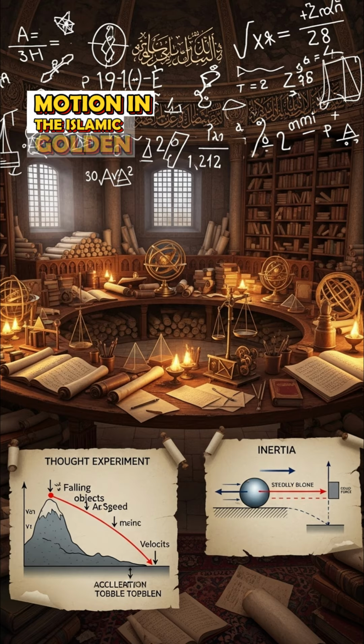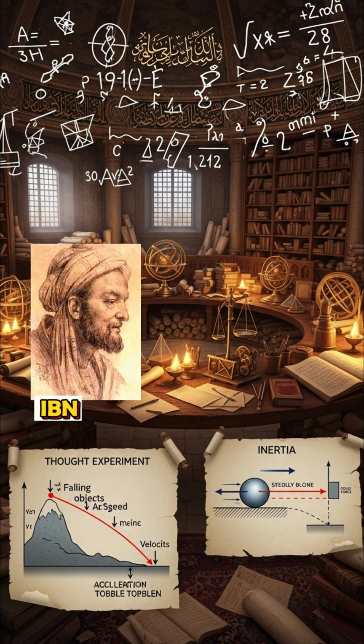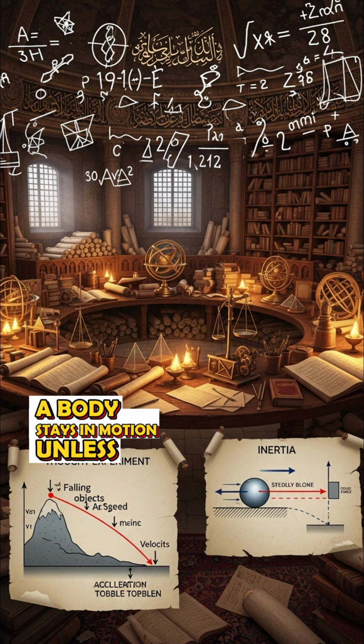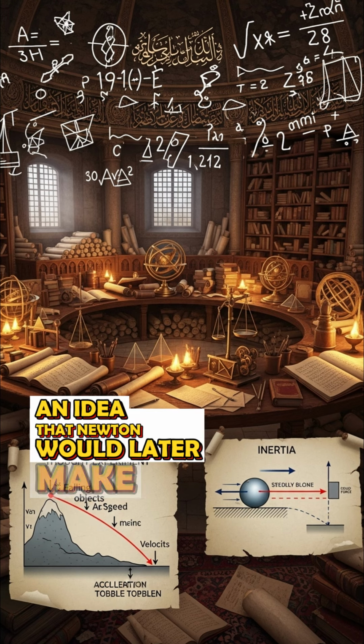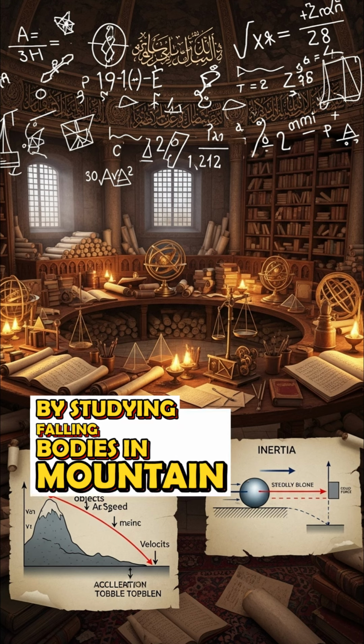Motion in the Islamic Golden Age, 900 to 1200 CE, Arabia, Persia. Muslim scholars challenged Aristotle. Ibn Sina, Avicenna, spoke of inertia: a body stays in motion unless stopped, an idea that Newton would later make famous. El-Biruni calculated gravity by studying falling bodies and mountain heights.